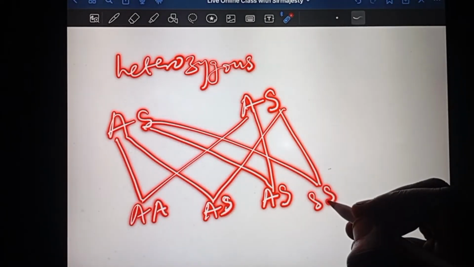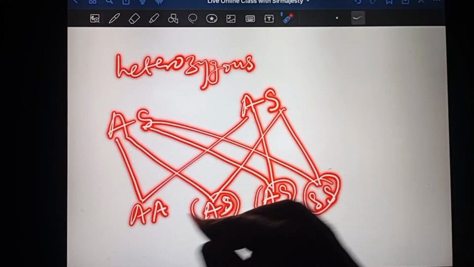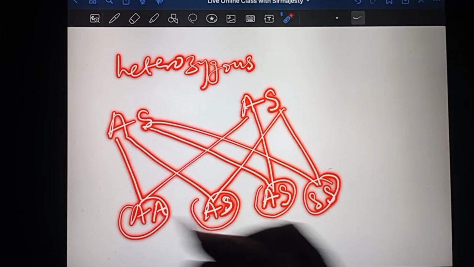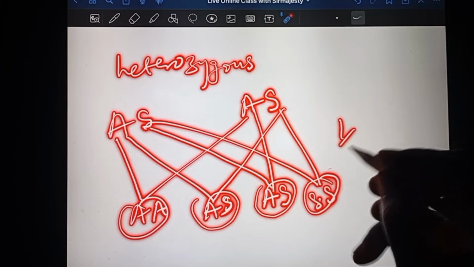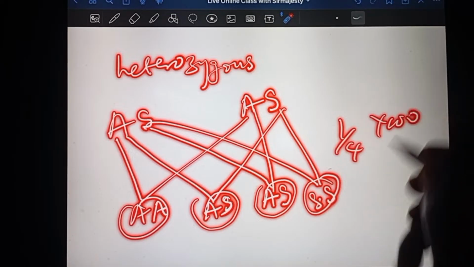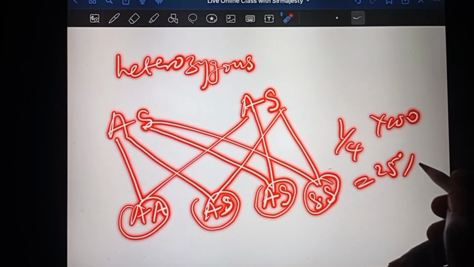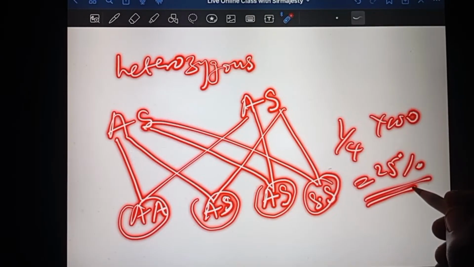So it's a sufferer. How many sample spaces do we have? 1, 2, 3, and 4. Out of these 4, only one will show it. Therefore, 1/4 times 100 is automatically 25%. So 25% of the offspring from two heterozygous parents will show the recessive character. Okay, that's 1/4. All right.